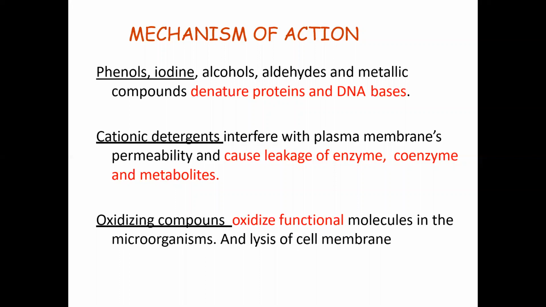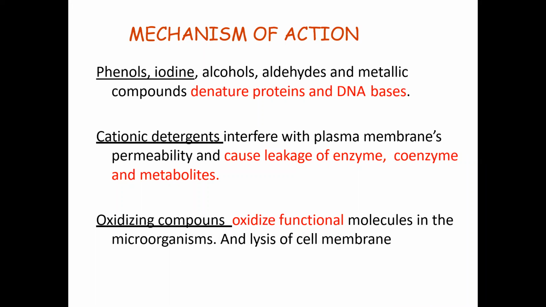Then cationic detergents. We have seen different types of surface active agents. All soaps are called surfactants or detergents. There are different types: anionic, cationic, or non-ionic detergents. Particularly the cationic type can interfere with plasma membrane permeability. The original structure and characteristics of the cell membrane are changed, so the permeability increases.